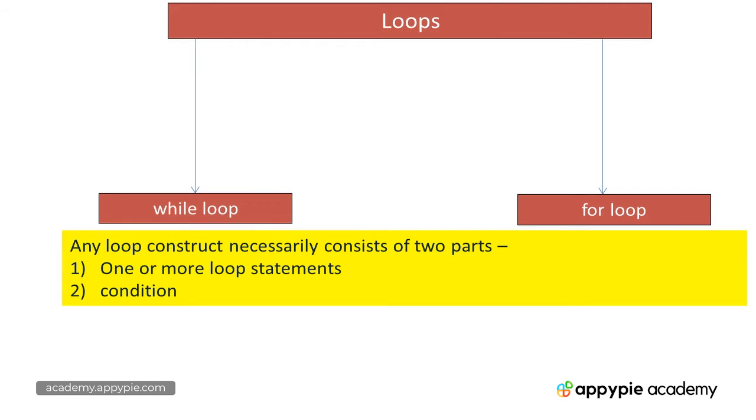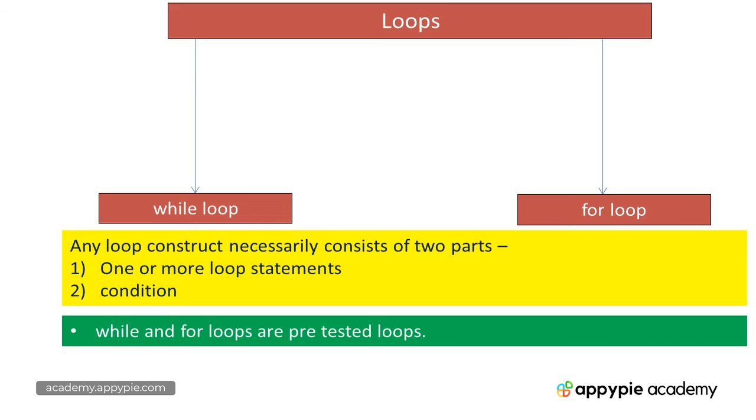One is one or more loop statements. By loop statements, I mean the statements which are to be executed repeatedly in a circular motion. Second is condition. We will be putting up a condition. As long as that condition is true, this loop will continue. So these are two components of any loop.